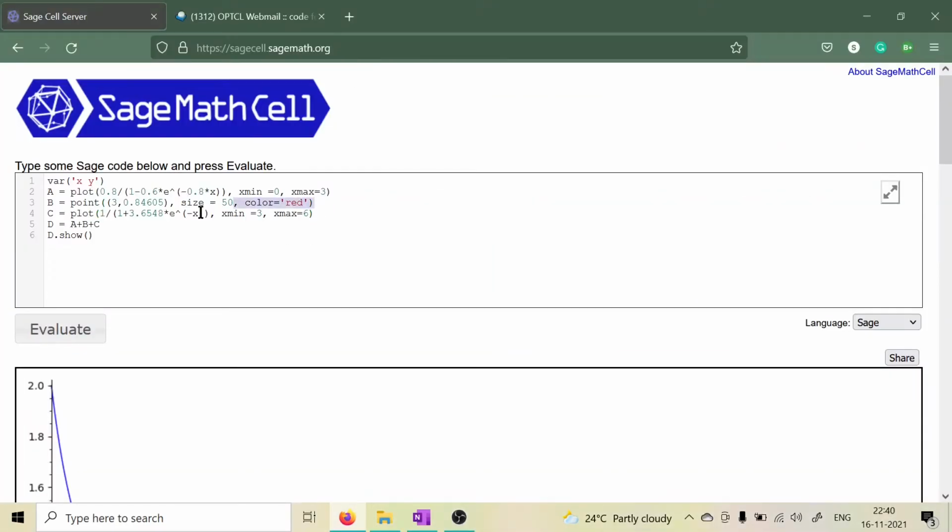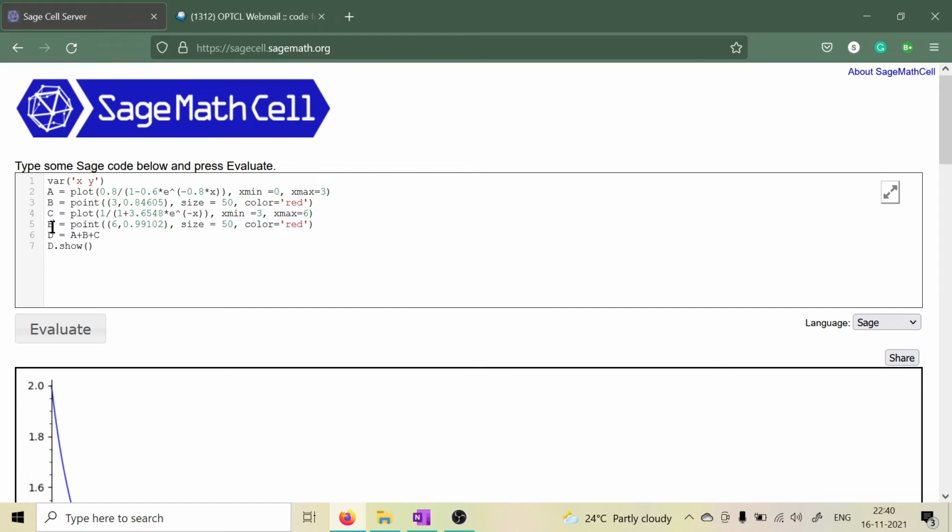For that, we will copy this point command because we are going to use the same syntax. We will write 6 in place of 3, and the corresponding y value is 0.99102. We will keep the size and color same.